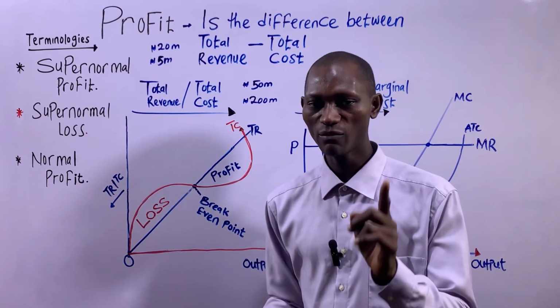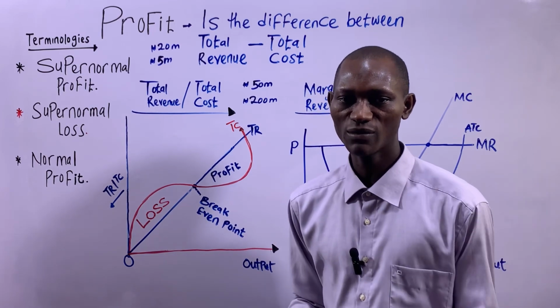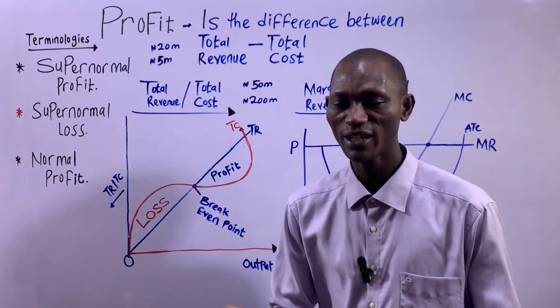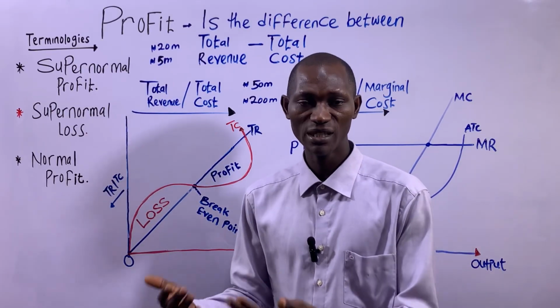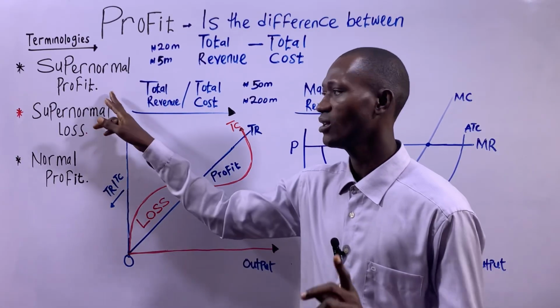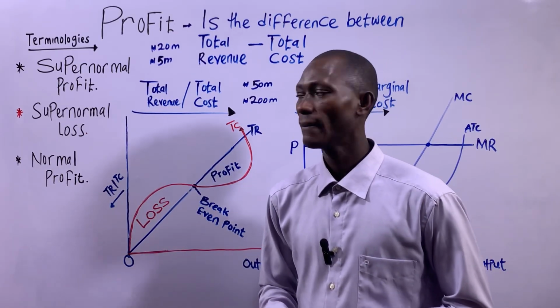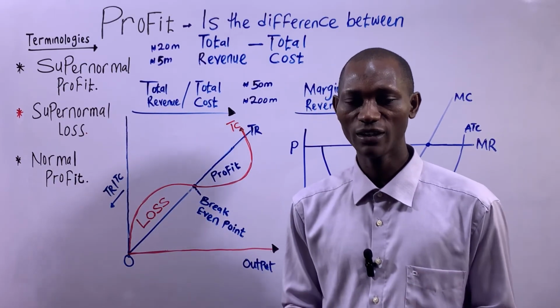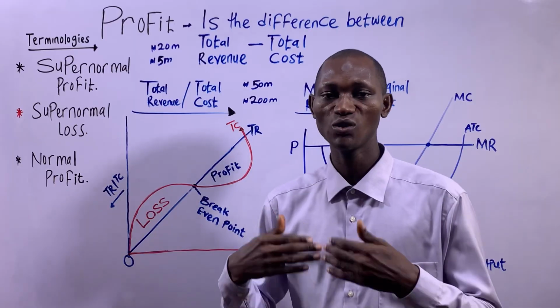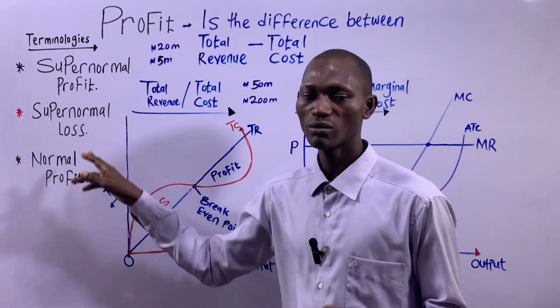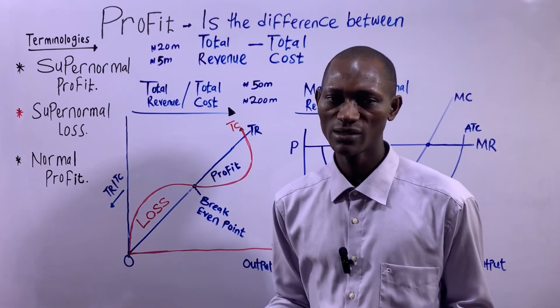If you're able to produce more and sell more in the short run, that's at the beginning of the business, you are going to make supernormal profits. But if you produce more and sell less in the short run, you are going to make supernormal loss. That's basically what it means.